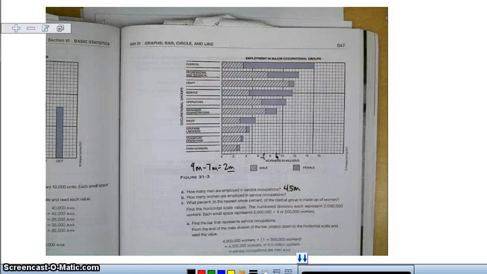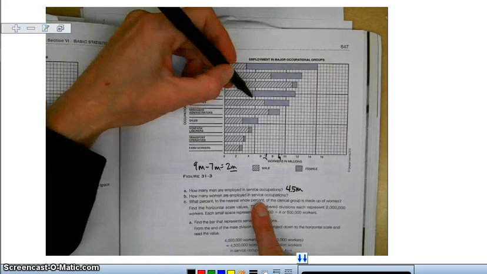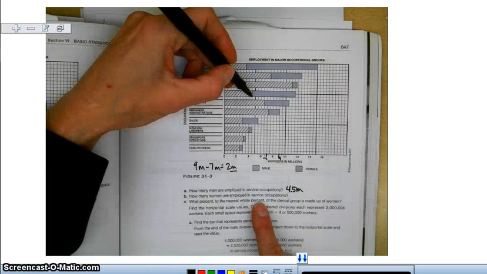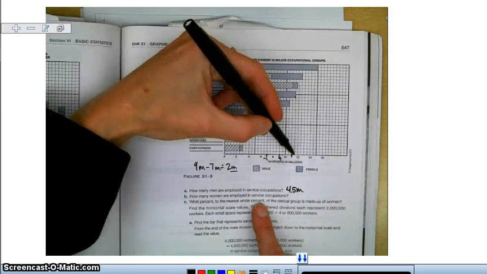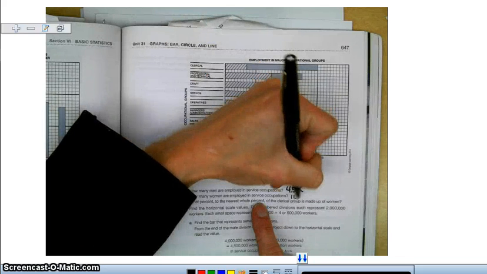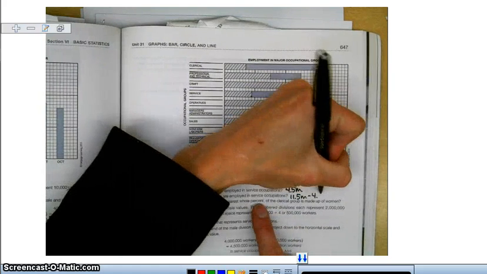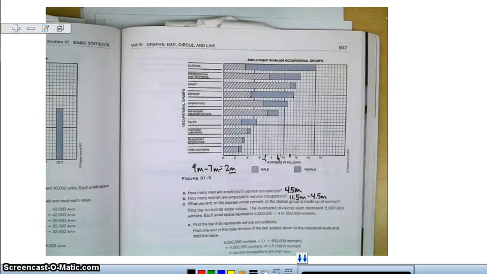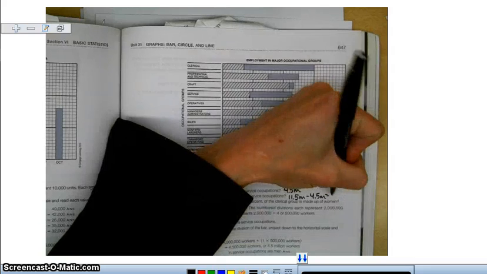All right, how many women are employed in service occupations? Well, if that was 4.5 million for the men, and we go all the way out to the end, that's 11, it's one little mark before that, so there are 11.5 million total, minus 4.5 million men, so 11.5 minus 4.5 is 7 million women.